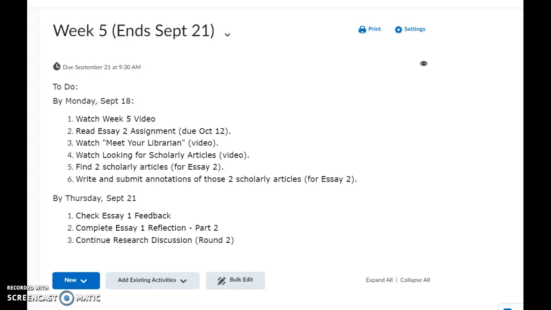One hint I will give you this week is, if you find your 2 scholarly articles, you can shoot me an email and say, hey, professor, I would like to use these 2. Do you think they'll work? I will be glad to take a look at that before you write your annotations. So a little hint for you if you want to save yourself some grief of having to maybe redo something. You can feel free to send those to me and ask for some feedback.